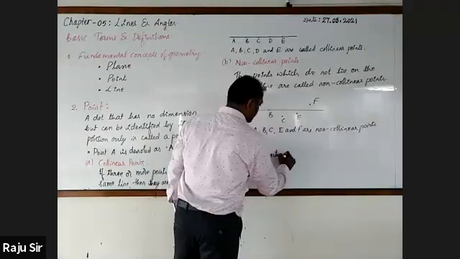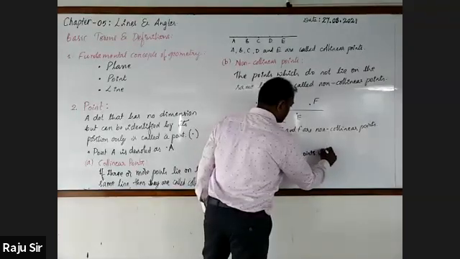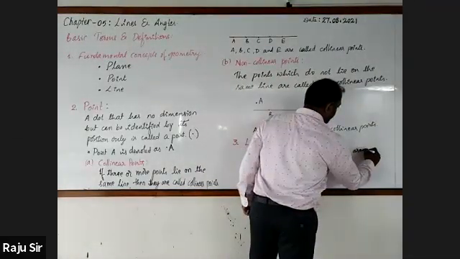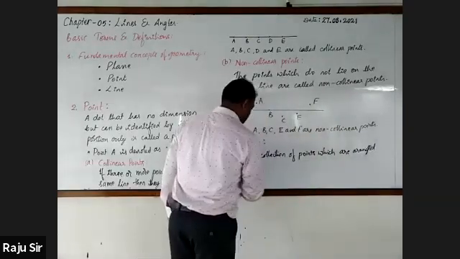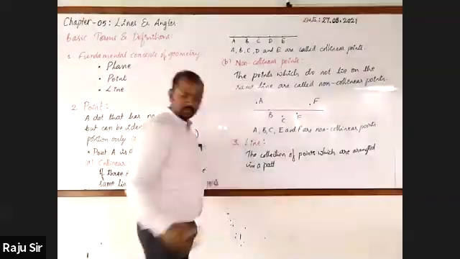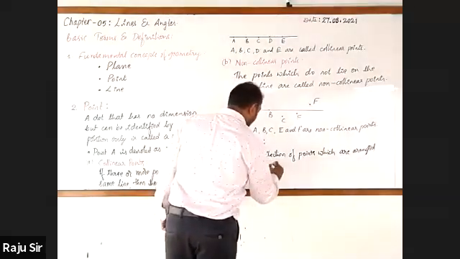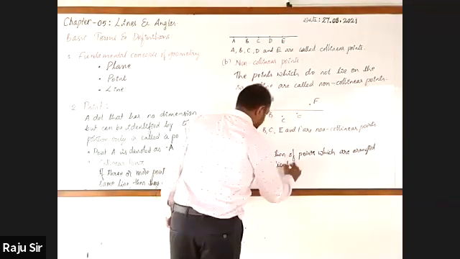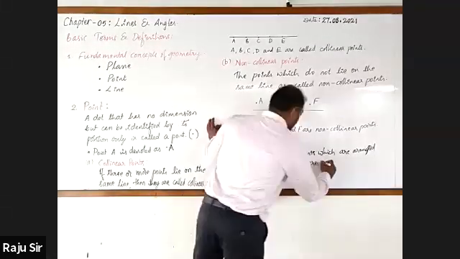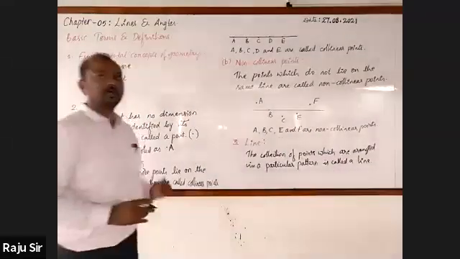The collection of points which are arranged in a particular pattern is called a line.